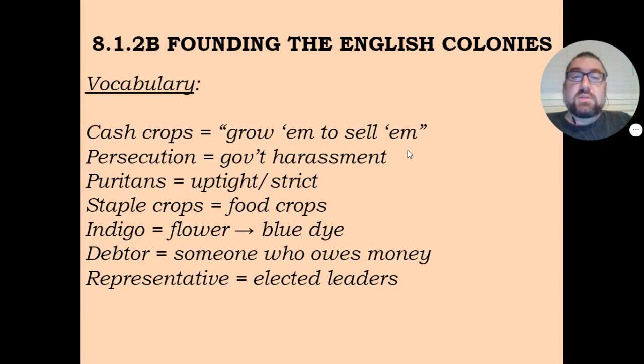So the first term we're going to need to look into is cash crops. And the way that I always remember it is grow them to sell them. You sell them, you get cash. So cash crops, those are crops that you cannot eat. So tobacco would be one example, cotton would be another example, indigo would be another example. All of these are crops that you cannot eat, but they are still valuable. So people will grow them so that they can sell them.